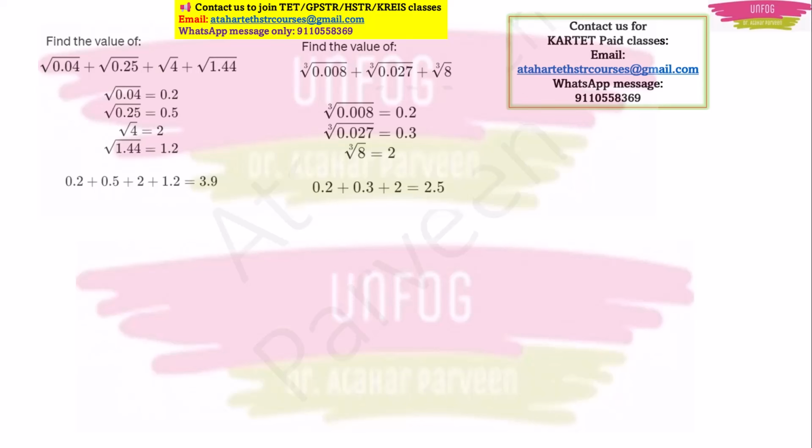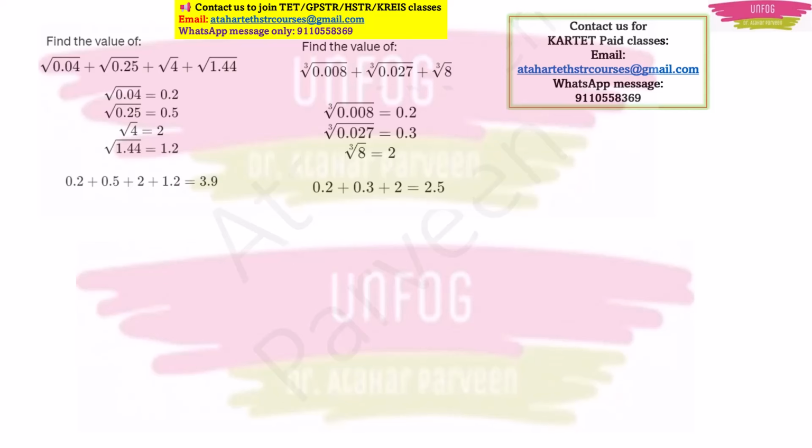And when you have decimal numbers, especially with zeros, you have to remove those zeros when you remove the cube root. So here 0.008 is there, no? So 2 zeros will go when you remove the cube root and you will have 0.2. Like that only, 0.027 will become 0.3 if you remove the cube root, and the cube root of 8 is already 2, right? So you have 0.2, 0.3 and 2 added up, you get 2.5.